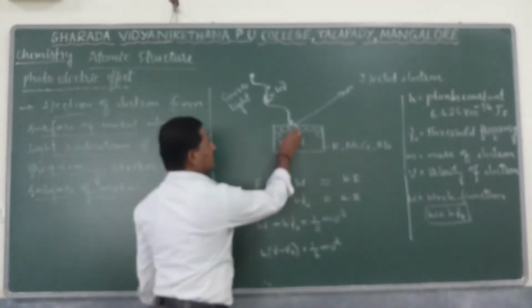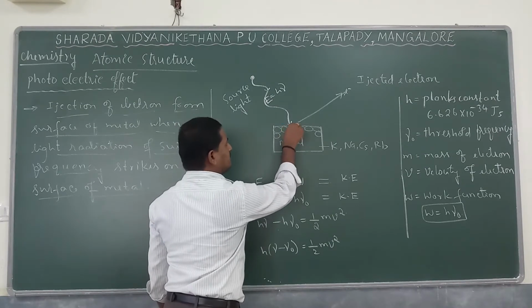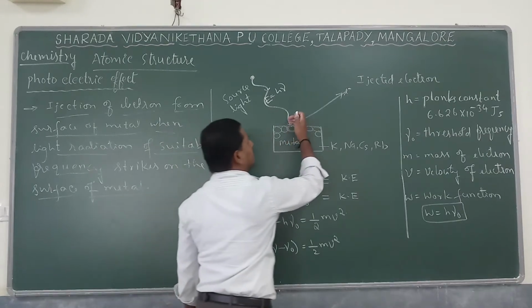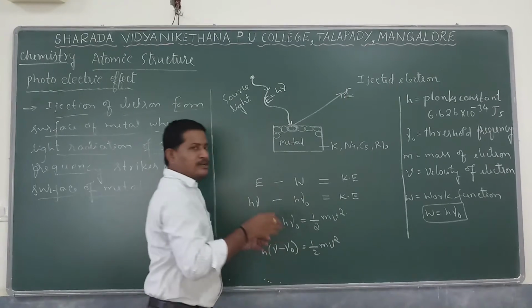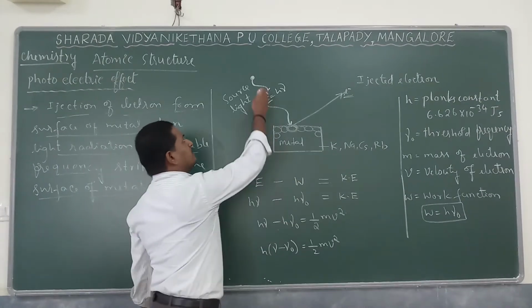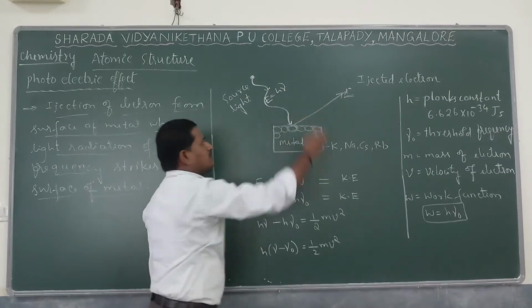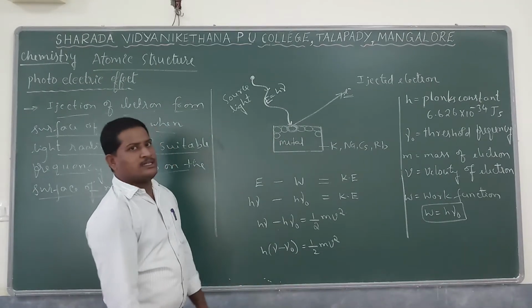Point to be noted: the metal atoms present in the surface lose an electron, thereby ejection of electron takes place. Remember, only one electron is ejected, not a bunch of electrons. That is the main thing taking place in the photoelectric effect.